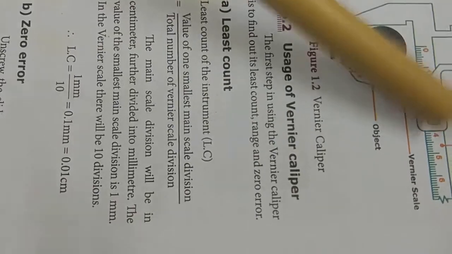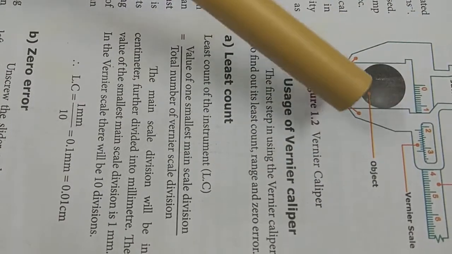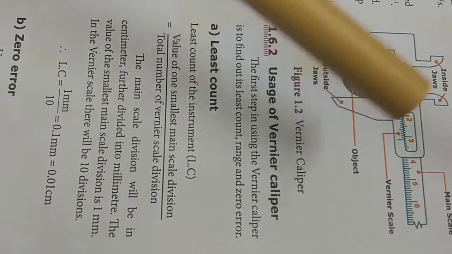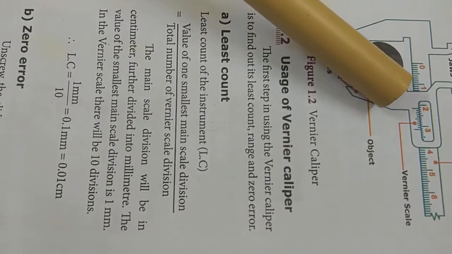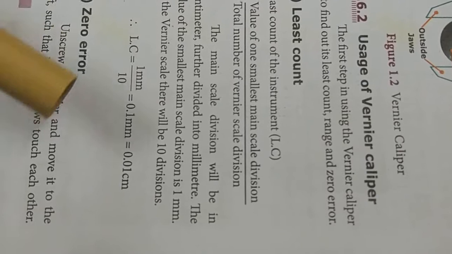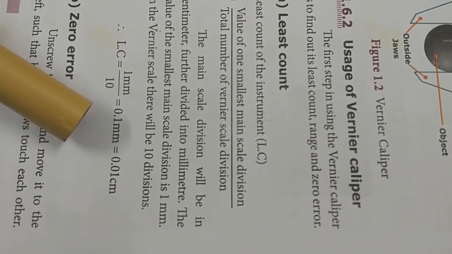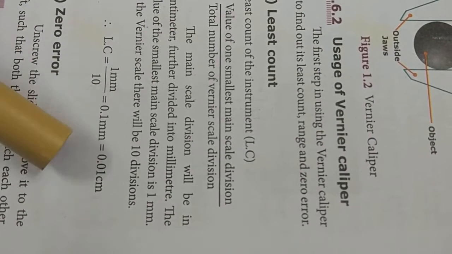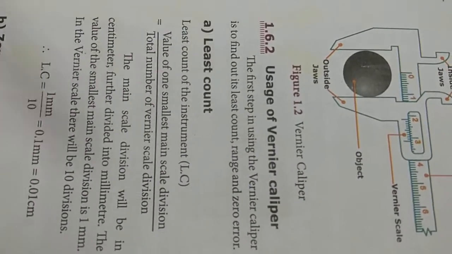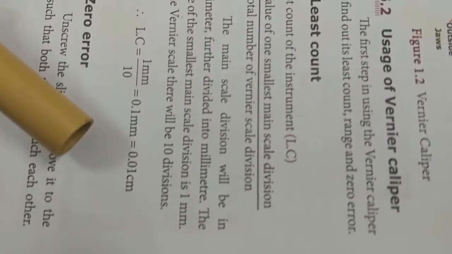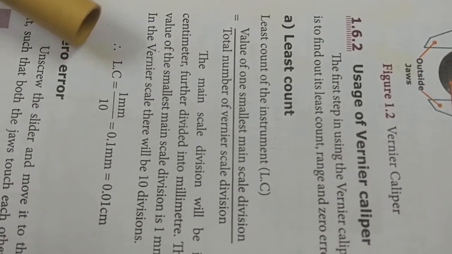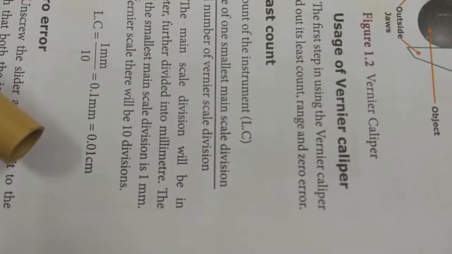The main scale division is 1 millimeter, because the object is placed between the jaws, and the lower jaw shifts by one main scale division, divided by the total number of divisions, 10. So you divide the two components, and we get 0.1 millimeter, which otherwise is 0.01 centimeter. This is the least count of the apparatus. This least count value is not changing, it is a fixed value. So the least count of a vernier caliper is always 0.01 centimeter.